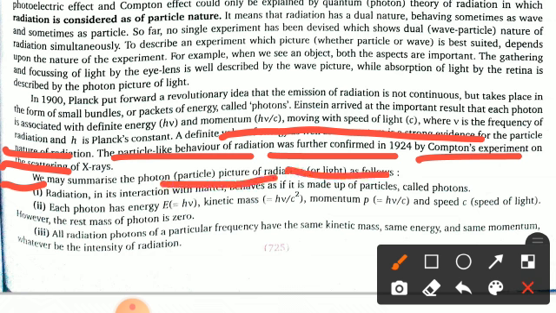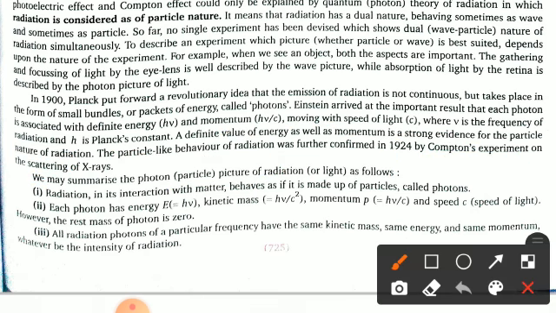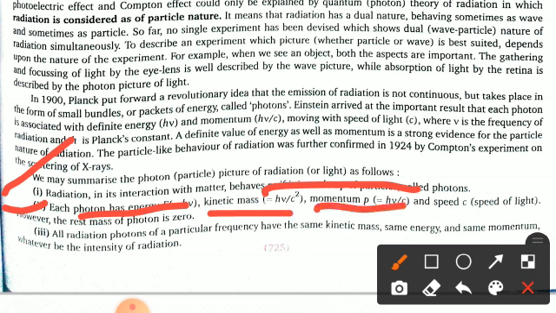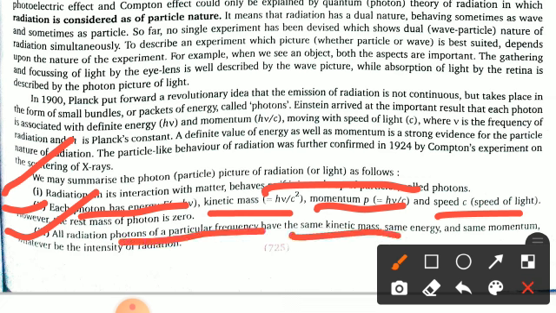First, radiation in its interaction with matter behaves as if it is made up of particles called photons. Clear? Second, each photon has an energy equal to h nu, a mass equivalent h nu by c squared, and momentum equal to h nu by c, where c is the speed of light. However, the rest mass of the photon is 0. Third, all the photons of radiation of a particular frequency have the same energy and same momentum, whatever the intensity of radiation is.